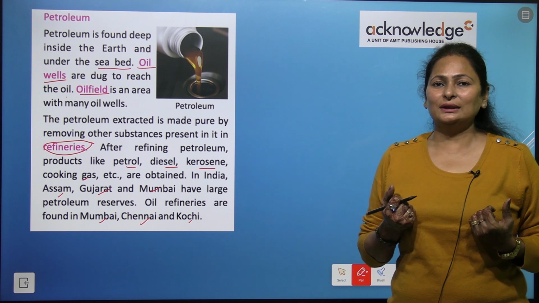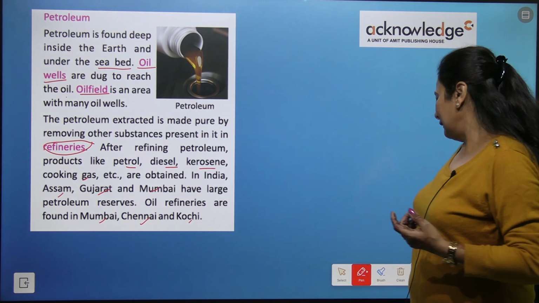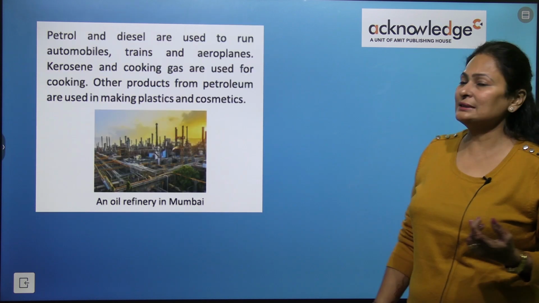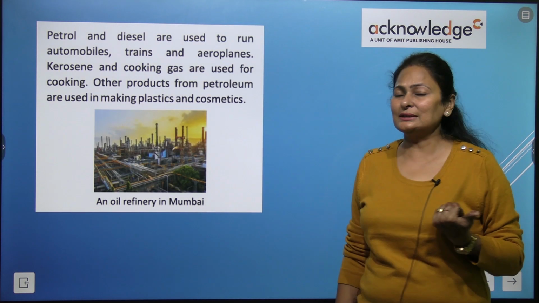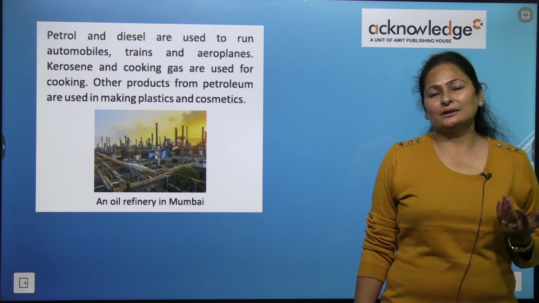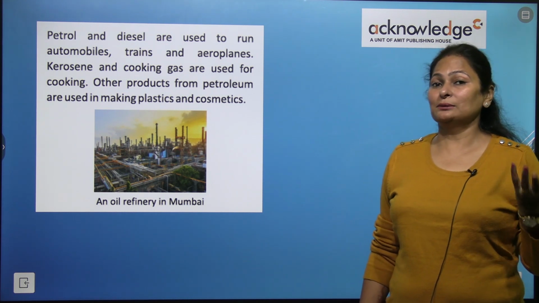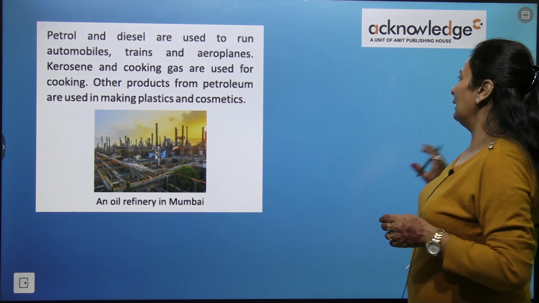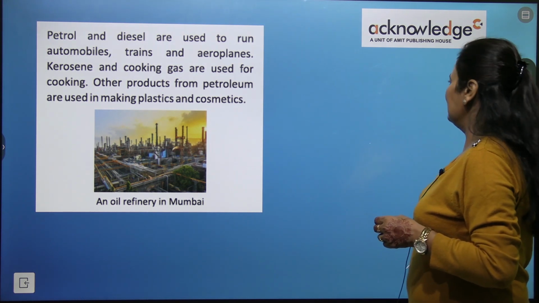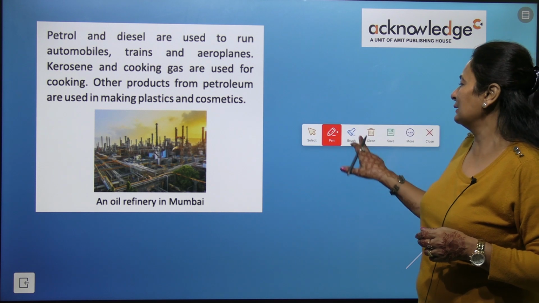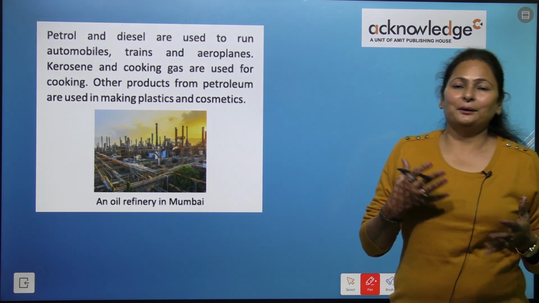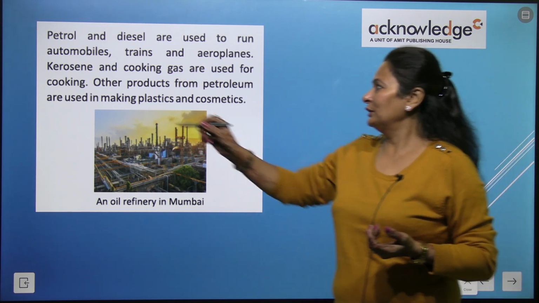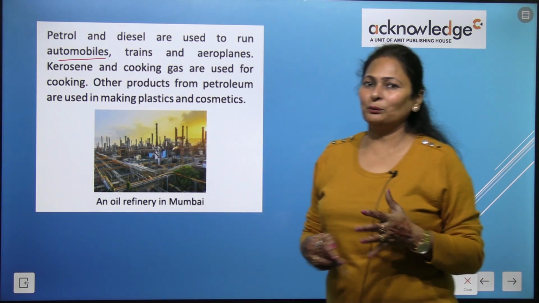We take out this crude oil and it is sent for purification to these refineries, and out of this we get white oil, kerosene oil, petrol, diesel, mobile oil, right? Petrol and diesel are used to run automobiles. Automobiles means cars, trucks, buses and scooters, vehicles, right? Auto rickshaws. So these are called automobiles.